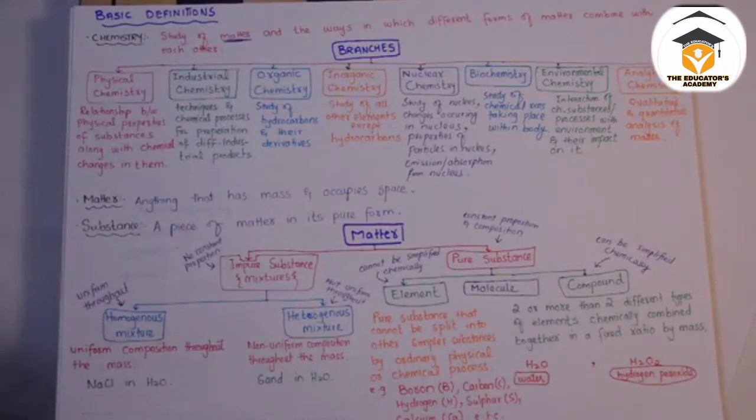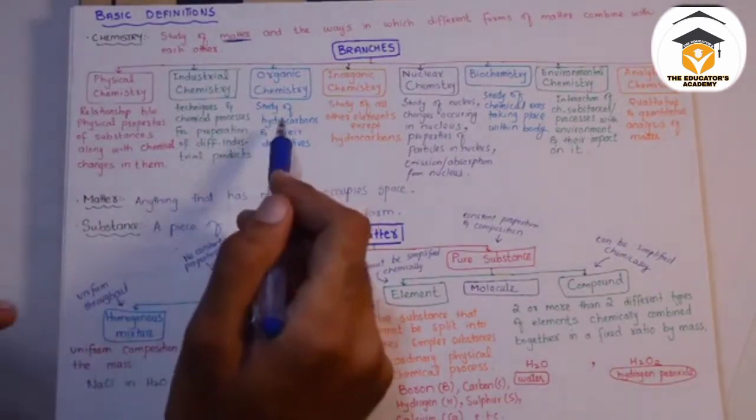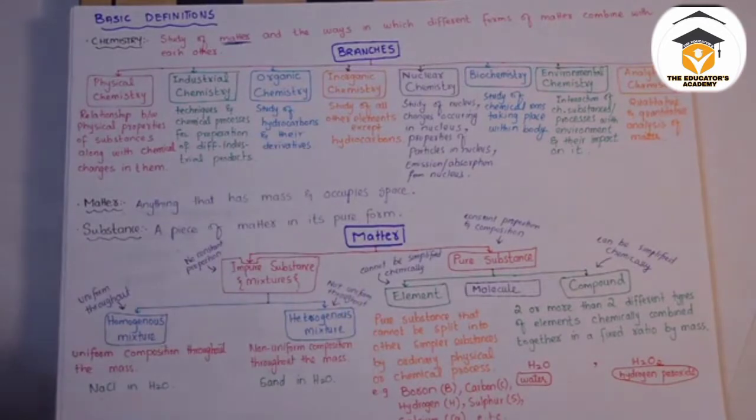Then we have organic chemistry. Well, in organic chemistry, we study hydrocarbons, those compounds that have carbon and hydrogen, which are known as hydrocarbons. So the study of hydrocarbons and their derivatives is known as organic chemistry. After that, we have inorganic chemistry. Well, the study of all other elements other than hydrocarbons comes under inorganic chemistry. Every kind of compound that is other than hydrocarbon, the study of that comes under inorganic chemistry.